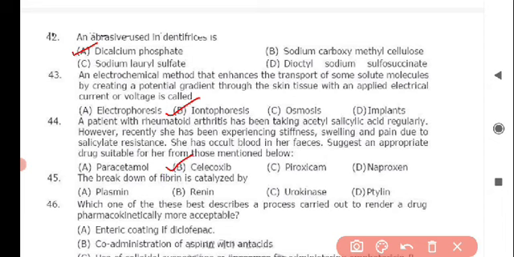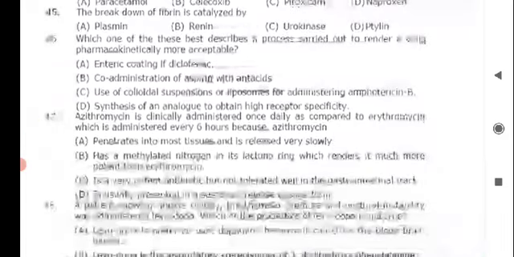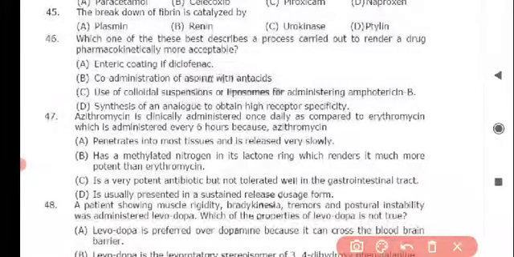Next question: the breakdown of fibrin is catalyzed by plasmin. Option A is correct. Next question: which one of these best describes the process carried out to render a drug pharmacokinetically more acceptable?